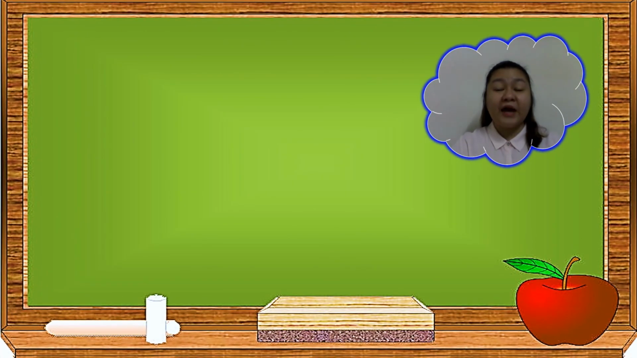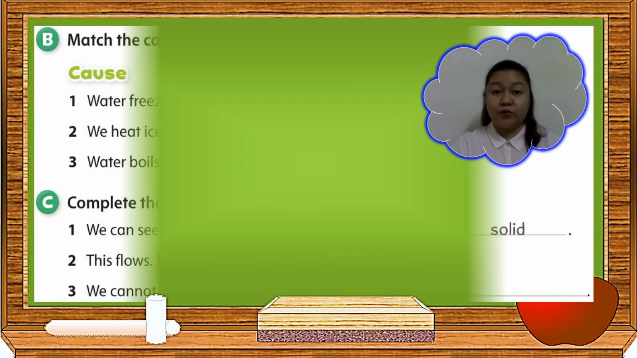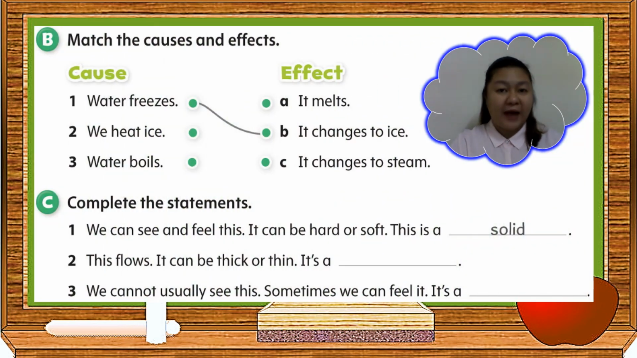Now, page 32 on your student book, letter B. Match the causes and effects. Now, do you remember the cause and effect? Okay, the cause is what makes something happen and the effect is what happens after the cause. So for example, the cause: water freezes. Then the effect is it changes to ice.